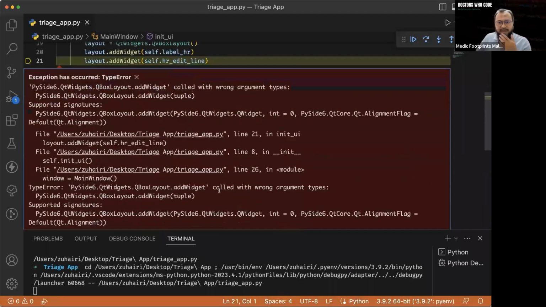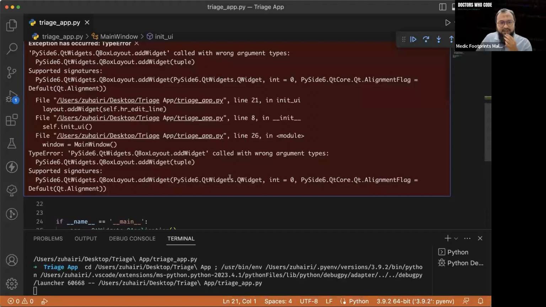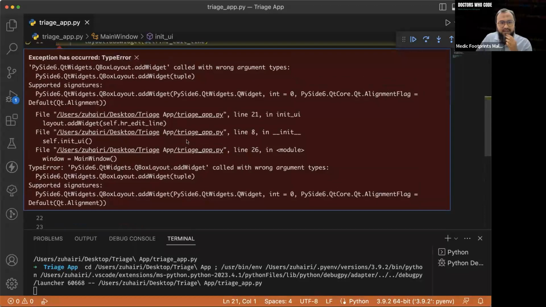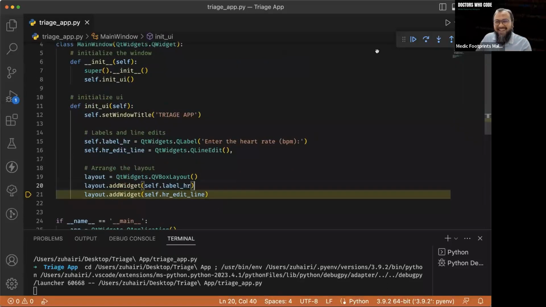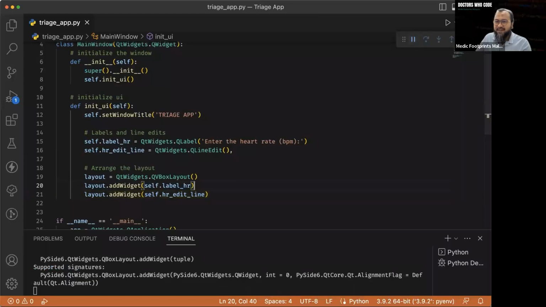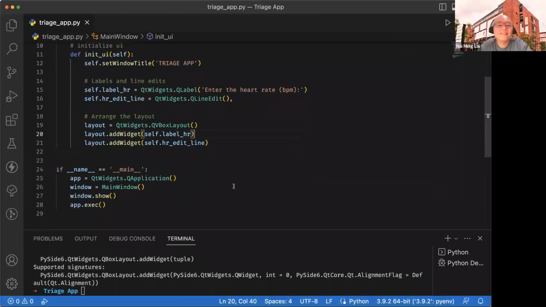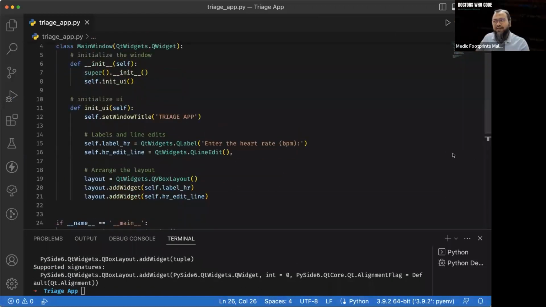As you can see here, there are some errors. Let me quickly edit. The syntax is wrong or something. But actually we haven't completed everything yet. Never mind.